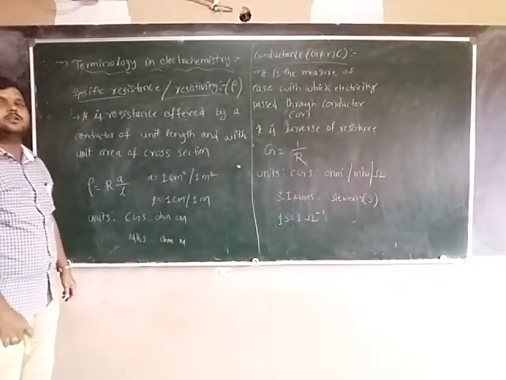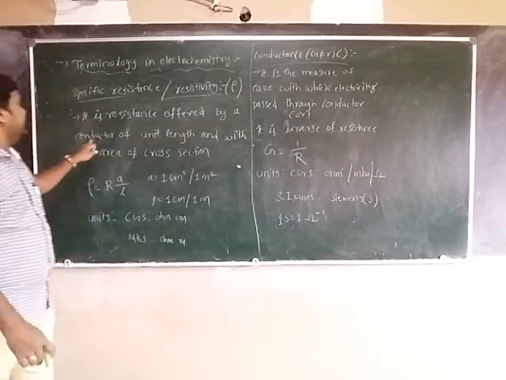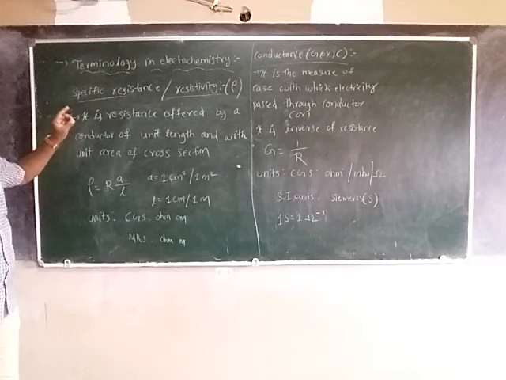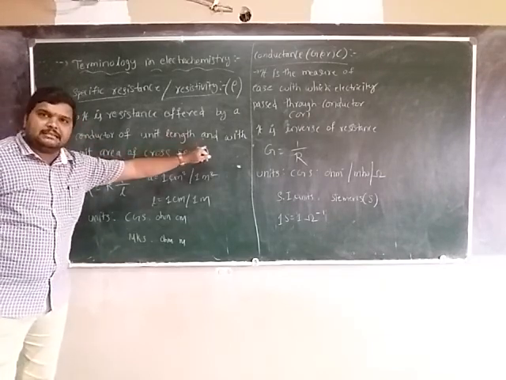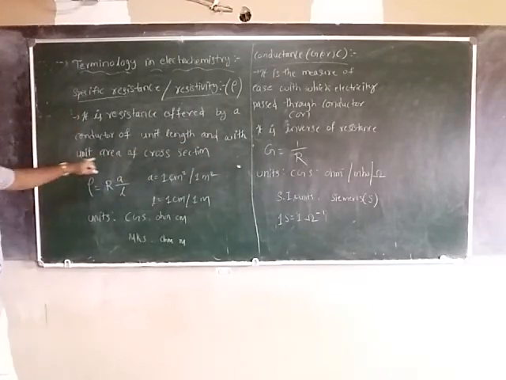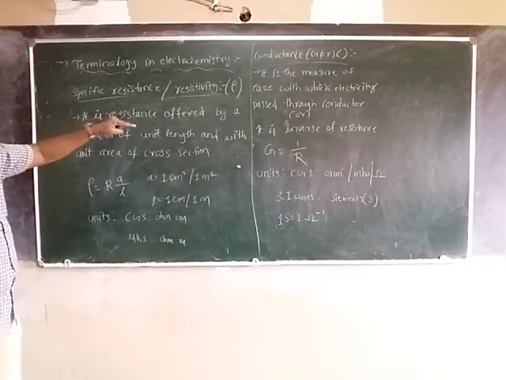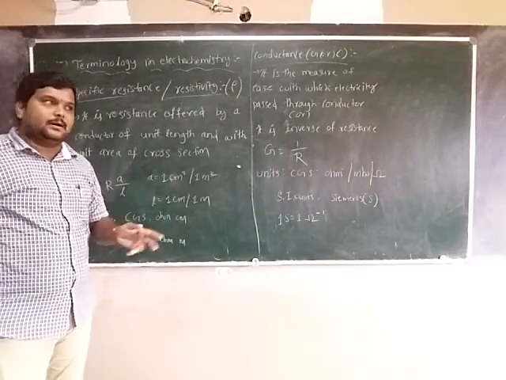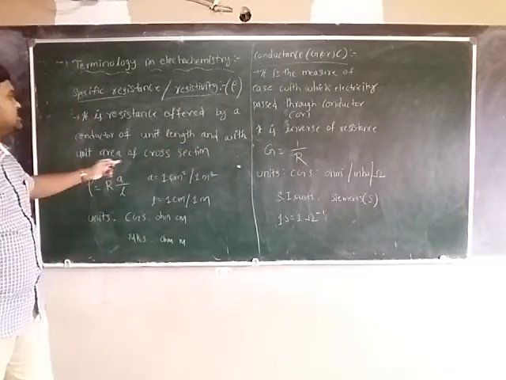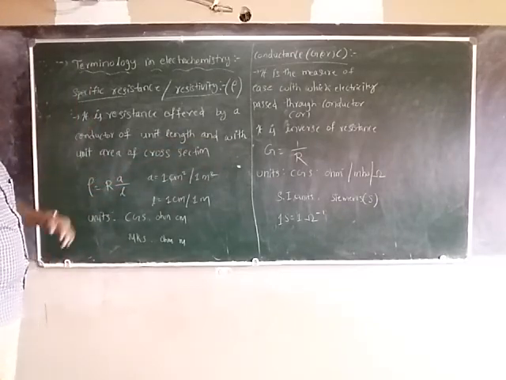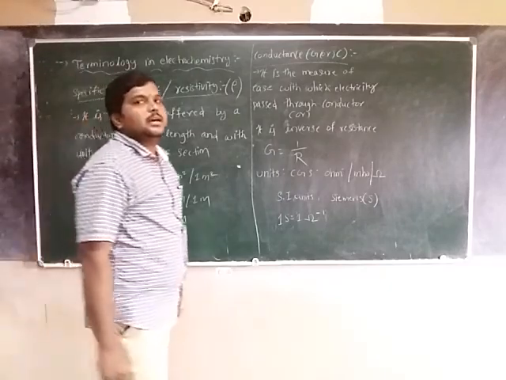It is the resistance offered by a conductor of unit length and with unit area of cross section. That is called specific resistance or resistivity.